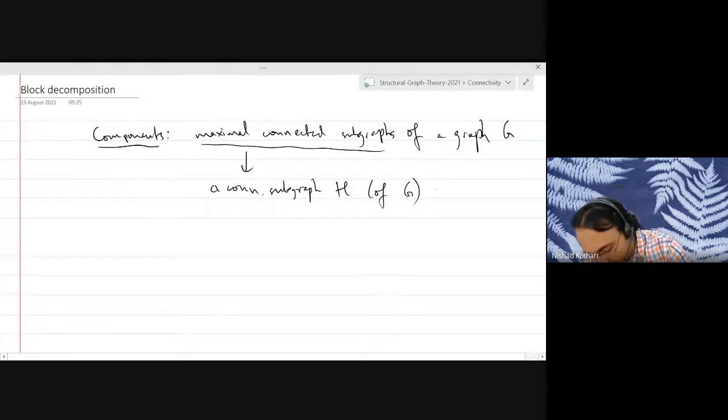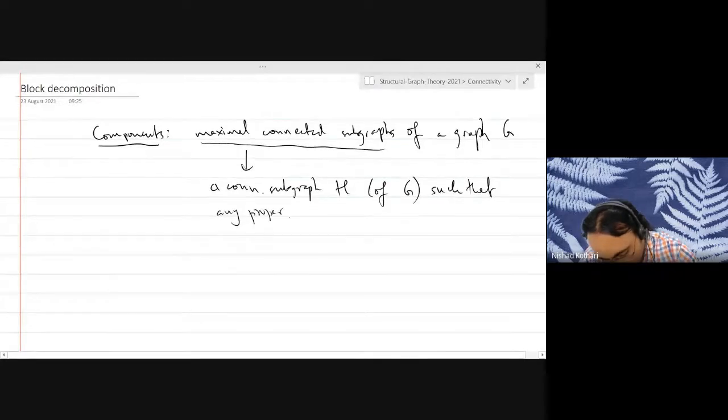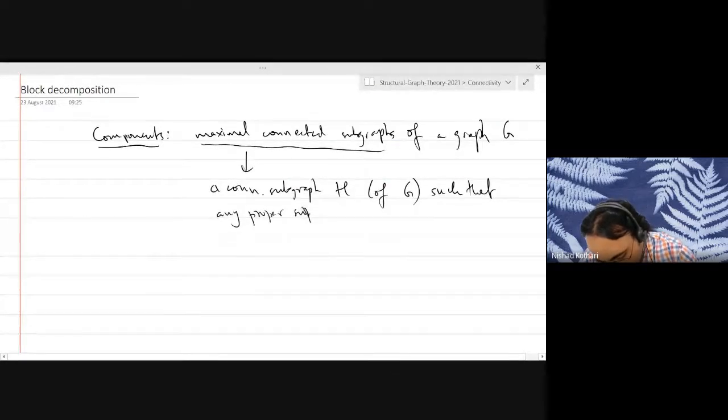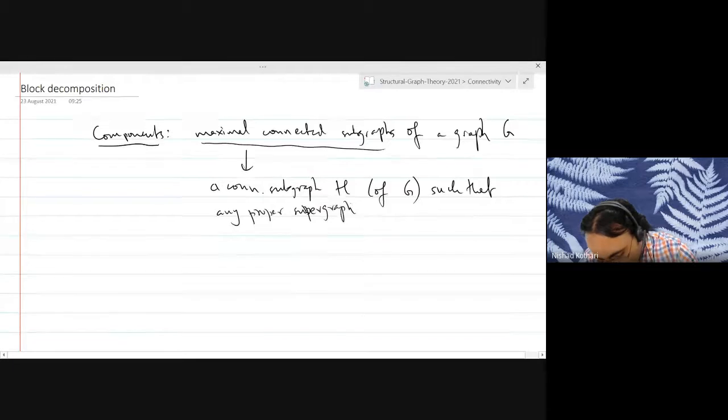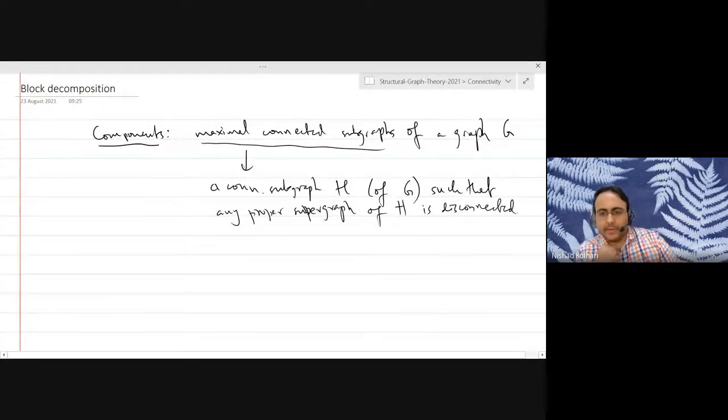such that any proper supergraph of H is disconnected. So if you add any more vertices or edges to this graph from your original graph G, then you will get a graph that is not connected.